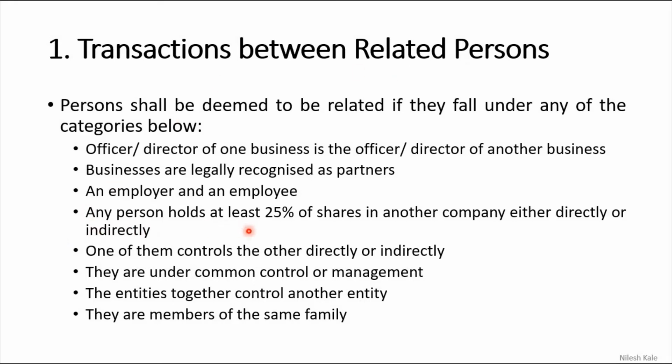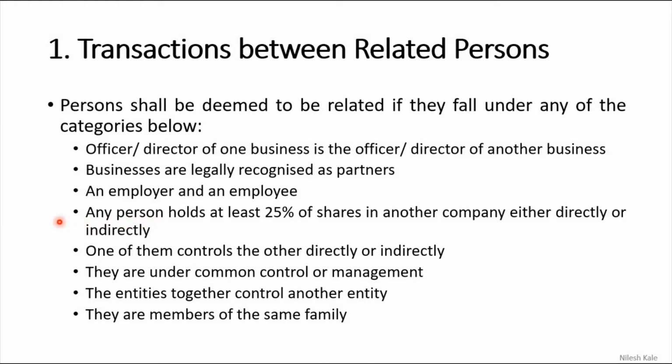Any person holds at least 25% of shares in another company, either directly or indirectly. Now how do you understand this? Suppose there is a person XYZ and he has 30% shares in ABC Company Limited. Now that person XYZ and this company, both will be considered as related persons. Now I say any person, not any individual.